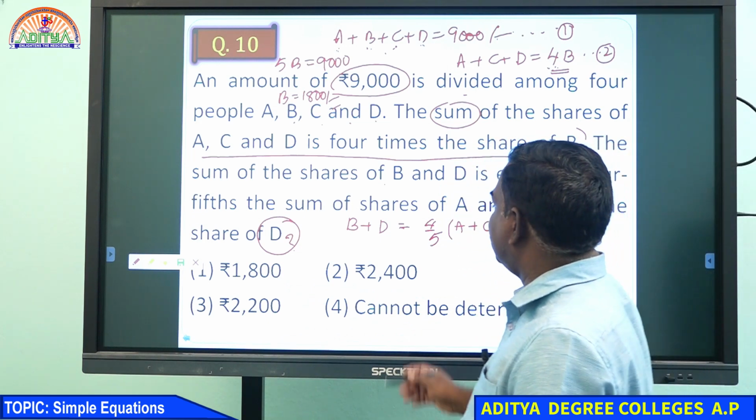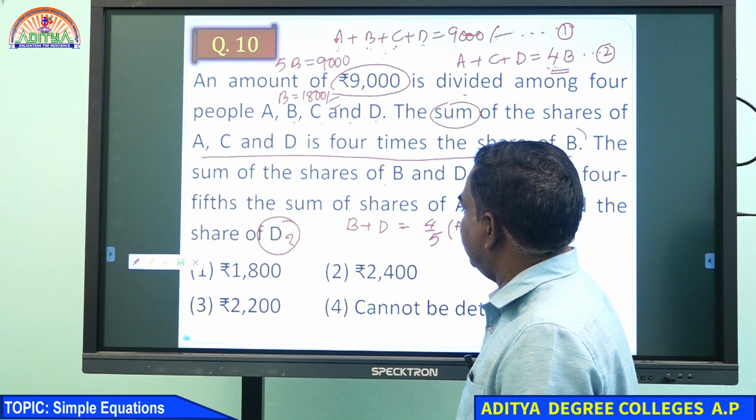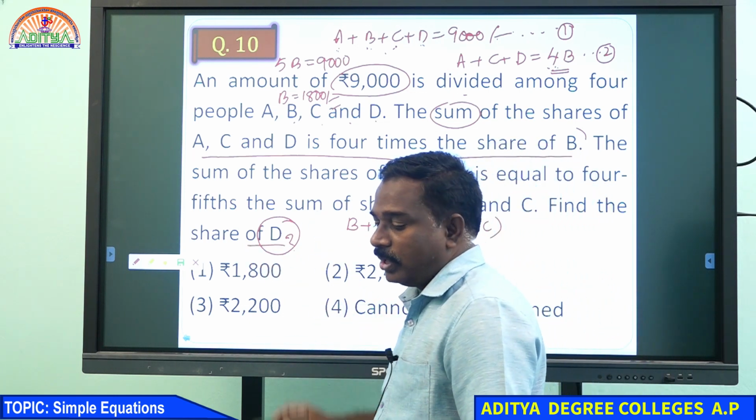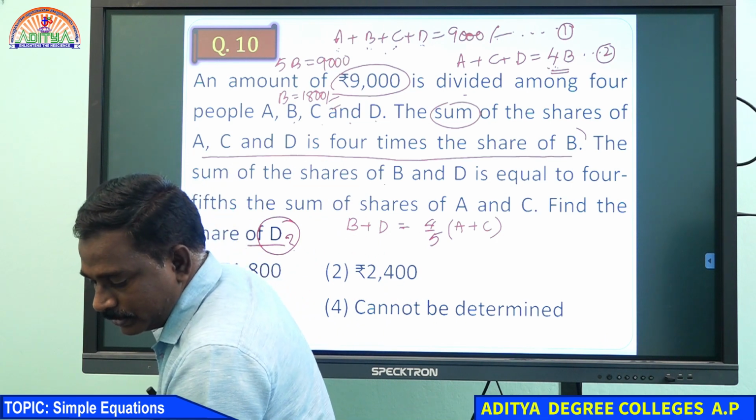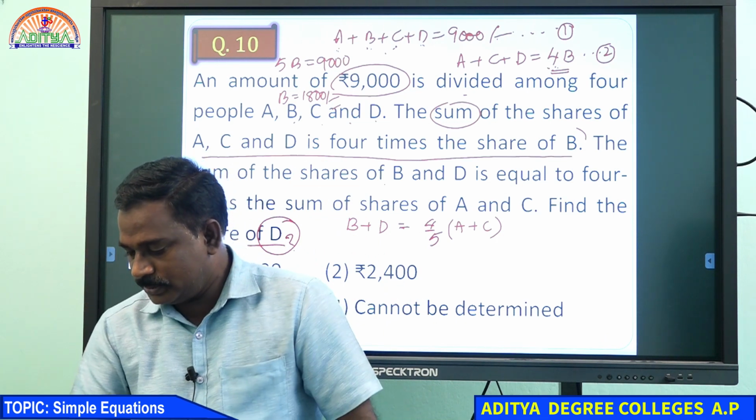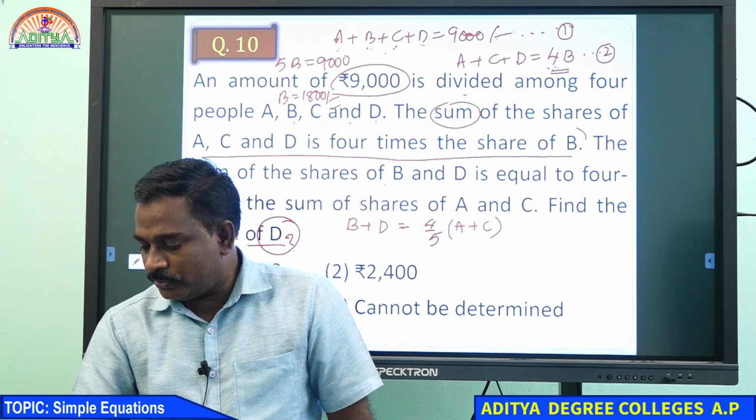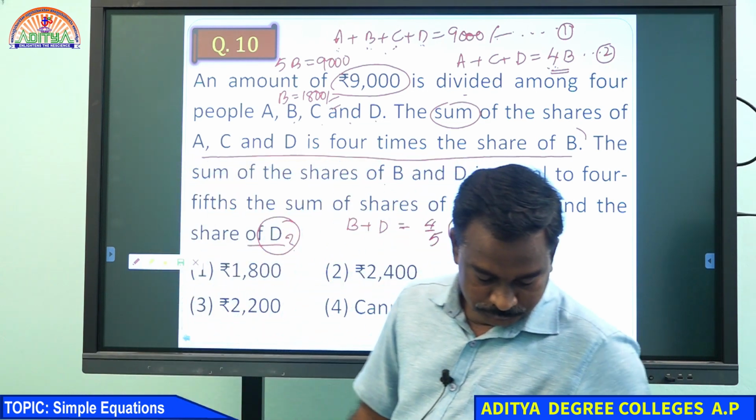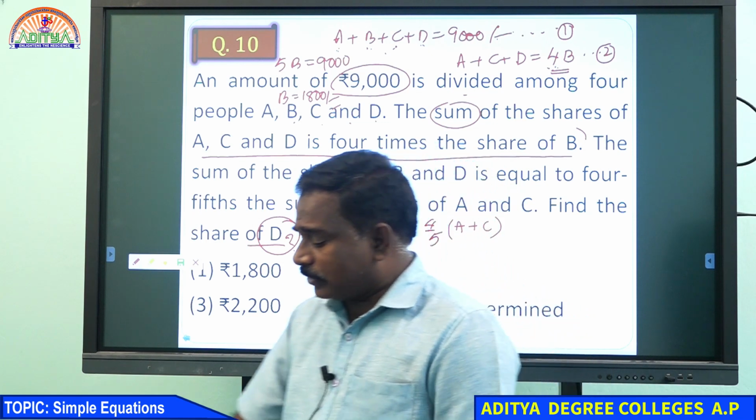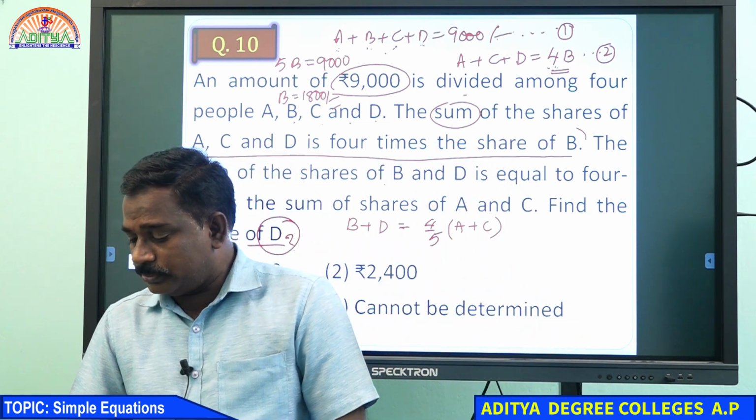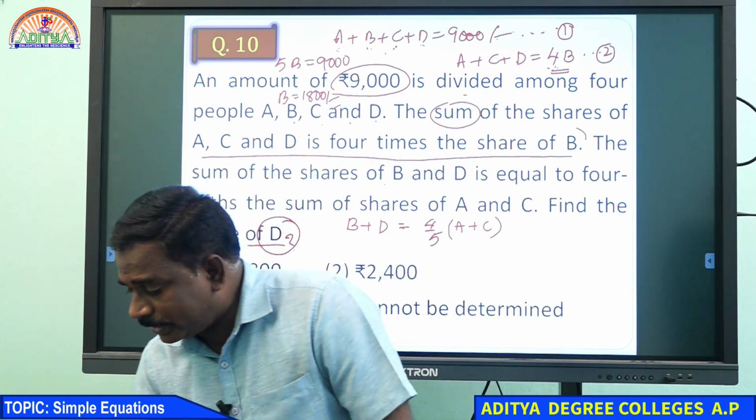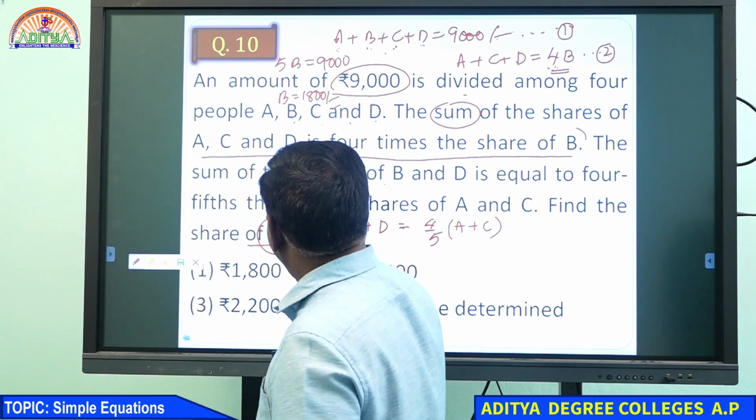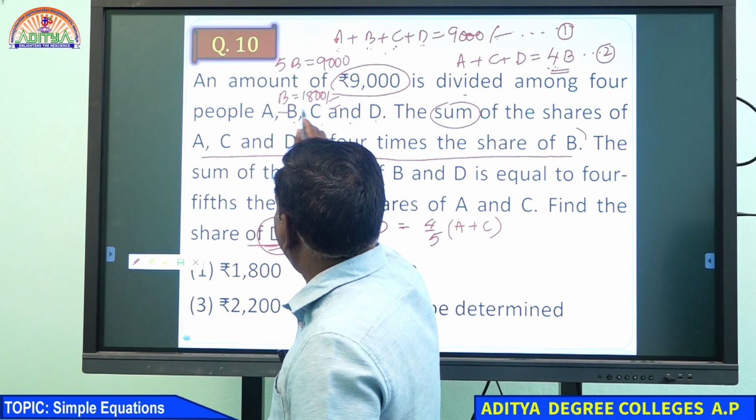How to get A plus C? How to get D amount? We want D amount. Any one of you? What is the answer here? Somebody written 2200. Yes, 2200 is correct. One of you written 1800. 1800 is not D, that is B. It is asking D amount. B amount we got 1800.